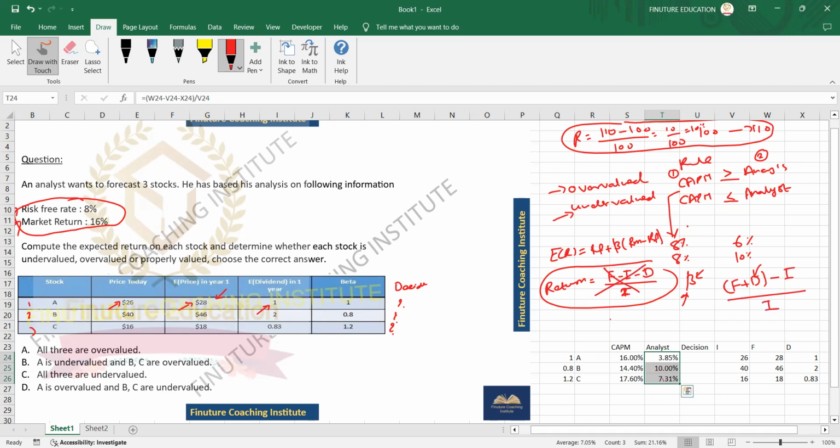The formula you're talking about is the holding period formula, that's correct. So your final price plus your dividend minus your initial investment, divided by your initial investment.